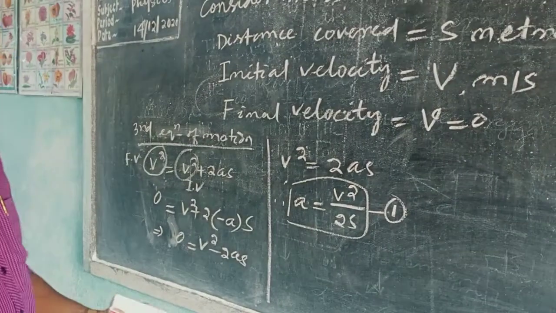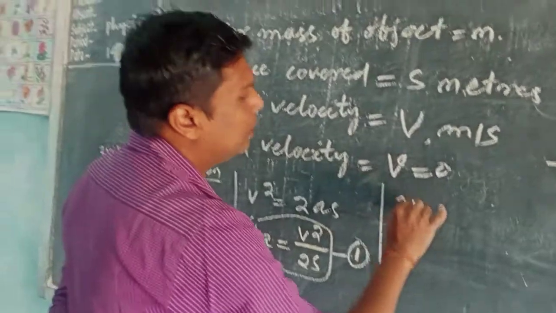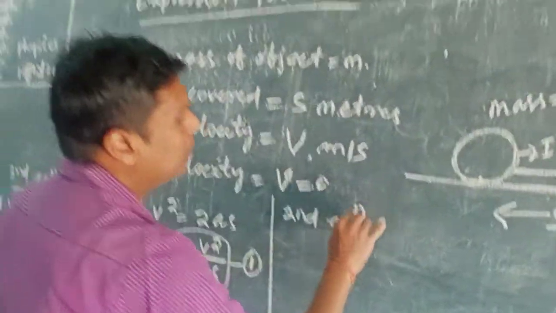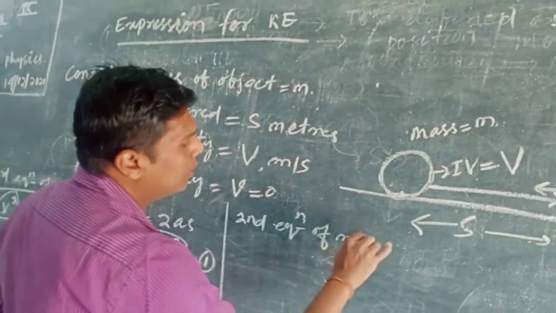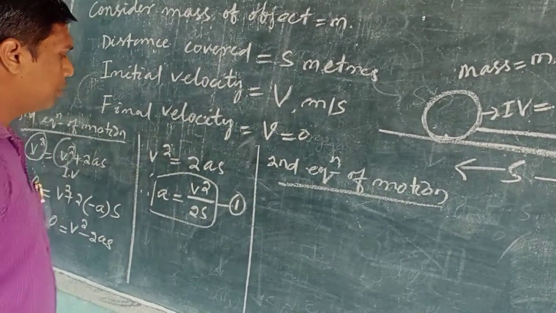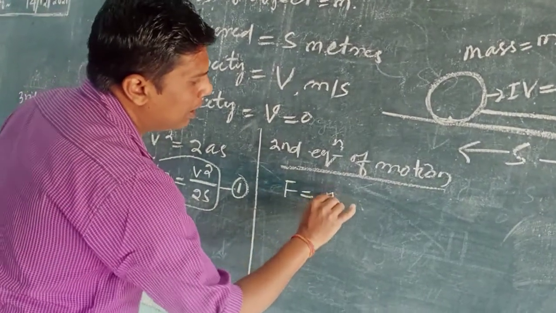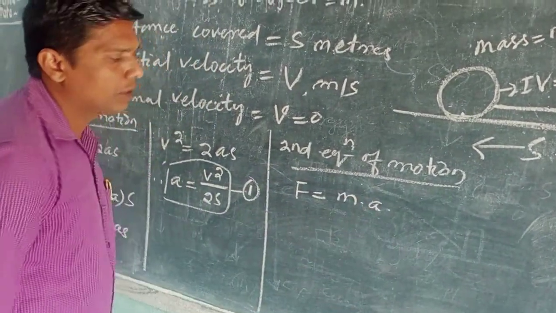Again we will take the help of the second equation of motion. We know what is the second equation of motion: F is equal to ma. Clear this one?